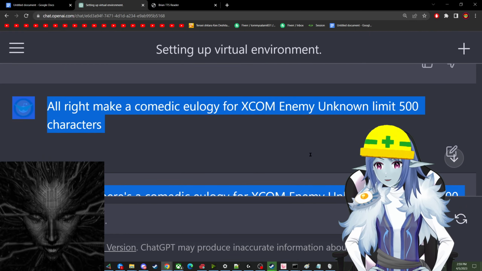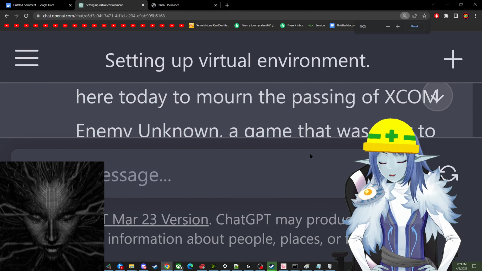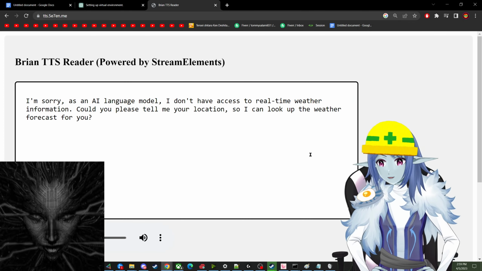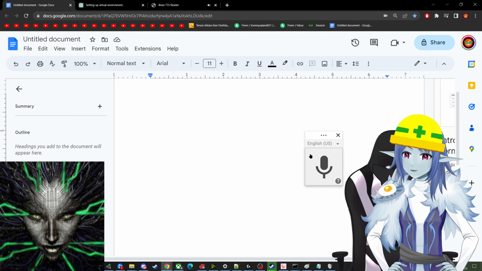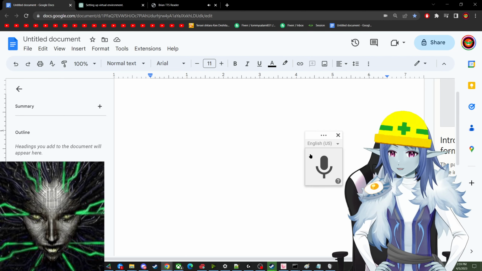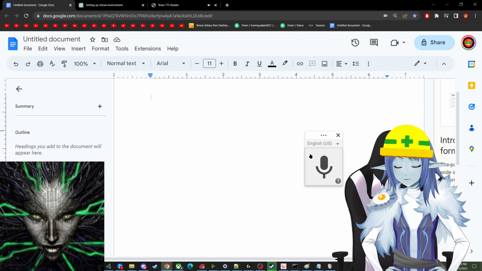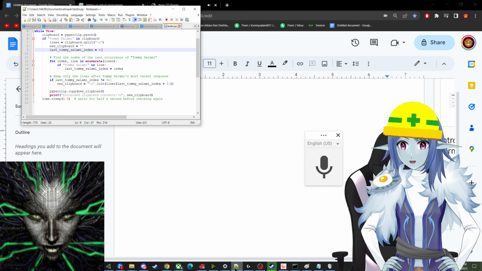You see my model freaking out because I have other things and I use the same button. Sorry, as an AI language model, I don't have access to real-time weather information. Could you please tell me your location, so I can show you the forecast for you? It's such a cool project. I'm so glad this is working.